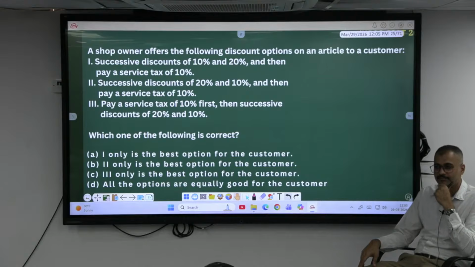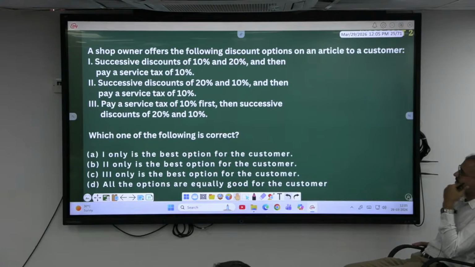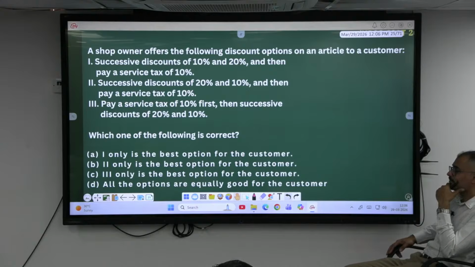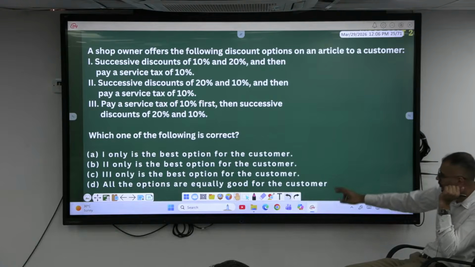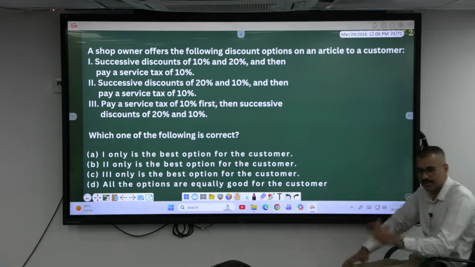What he has said is that there is a successive discount. Three ways he is giving: 10, 20 and then again 10. Second case 20, 10 and 10. Third case 10, 20, 10. All the options are giving what? 10, 20, 10, 20, 10 only. So if I change the order of these anyway, the reduction in the tax or the discount is one and the same. So they are all equally good for the customer. That's one and the same.